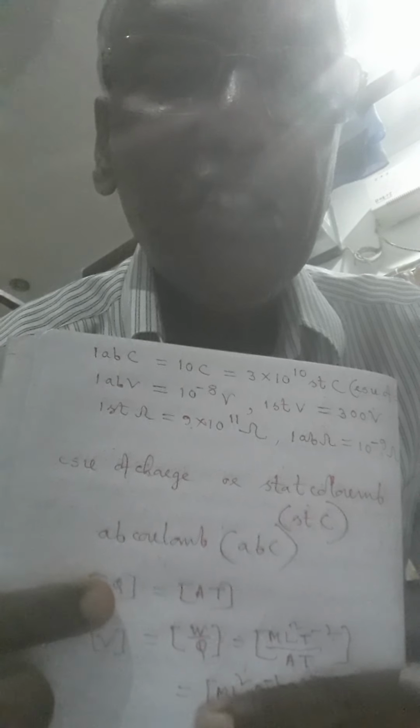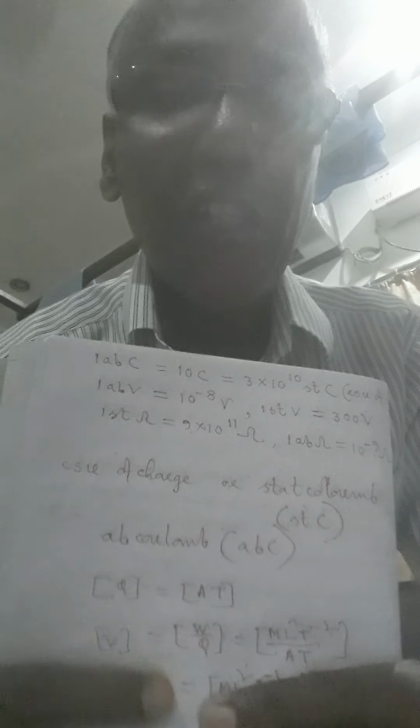So, electric charge is current strength into time. So the dimension will be formed like this. Now, I told you the units of electric charge, CGS and SI units. Now, next one is, what is electric potential?